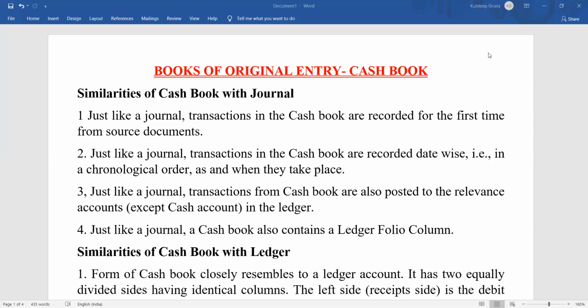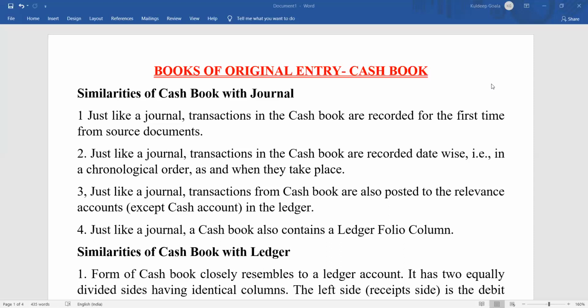First thing, like any journal, cash book is recorded for the first time directly from the source document. That is, it will be recorded directly from the occurrence of the transaction, right? The next, like journal, cash book is also recorded date wise in a chronological order. And like journal, transactions in the cash book are posted to the relevant account. That is, after putting it in the cash book, we can put it in the ledger. Clear? After cash book has been prepared, it can be posted in the ledger.